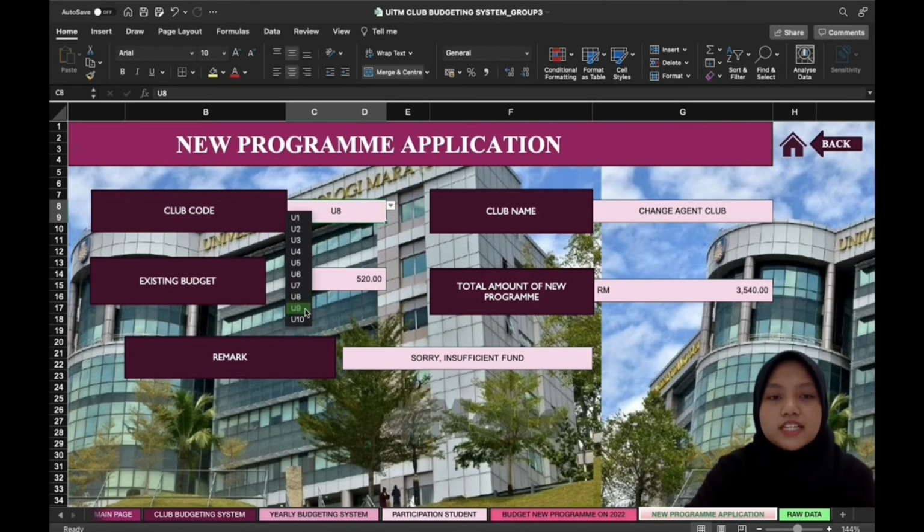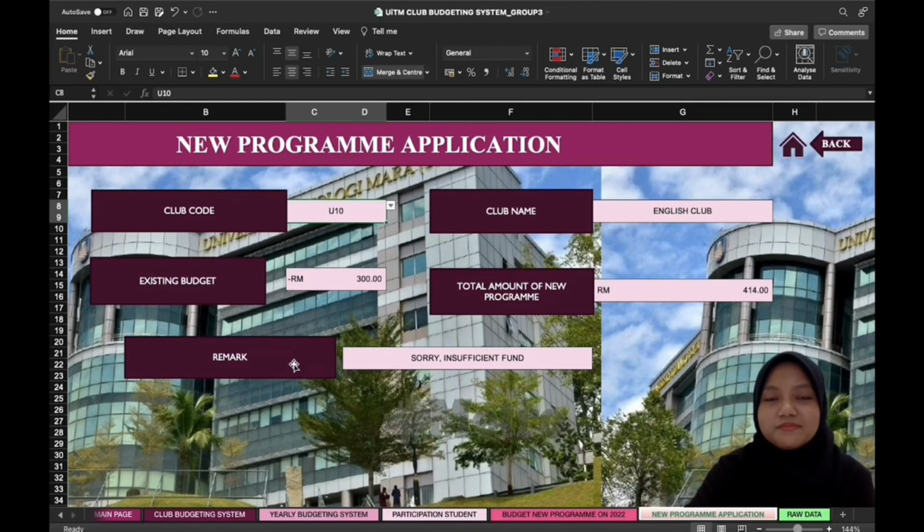Moving on to the second last of the club code, which is High Achievers Club. Their existing budget is negative 20 ringgit, and their total amount of new program is 2,500 ringgit, and basically their remark is also sorry, insufficient fund. The last but not least, the club's code of U10, which is English Club. Their existing budget is negative 300 ringgit, and their total amount of new program is 414 ringgit, and basically their remark is also sorry, insufficient fund.